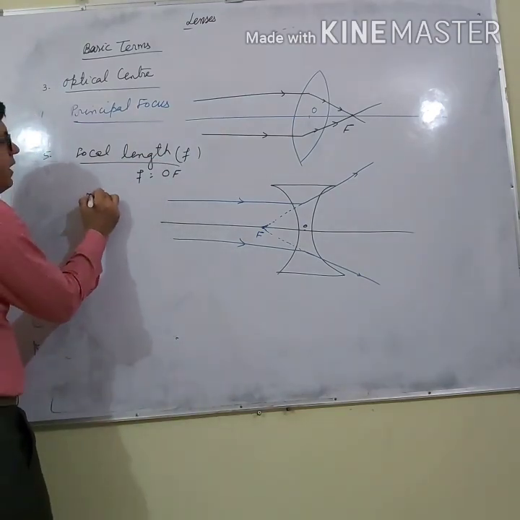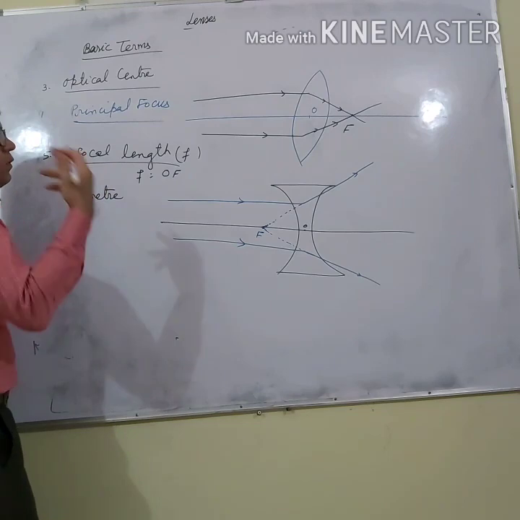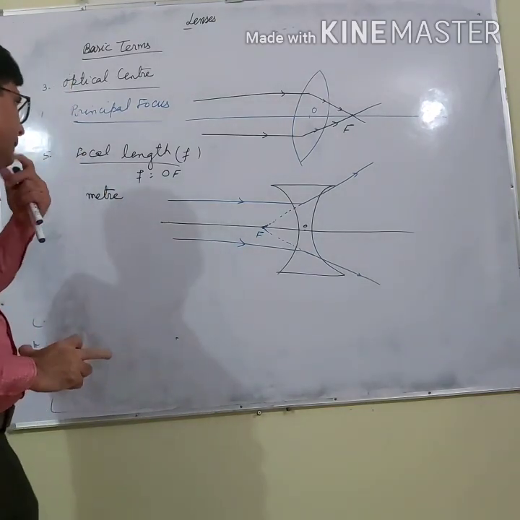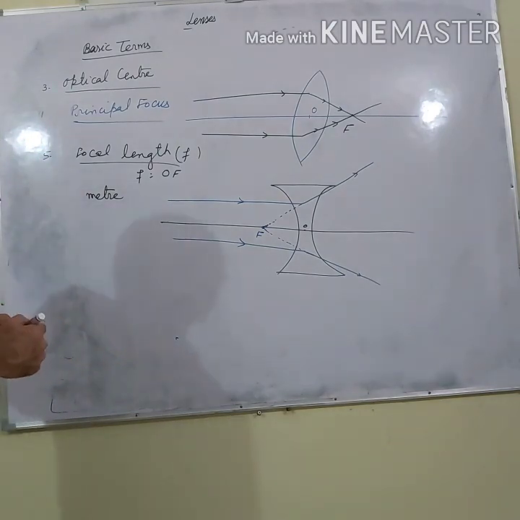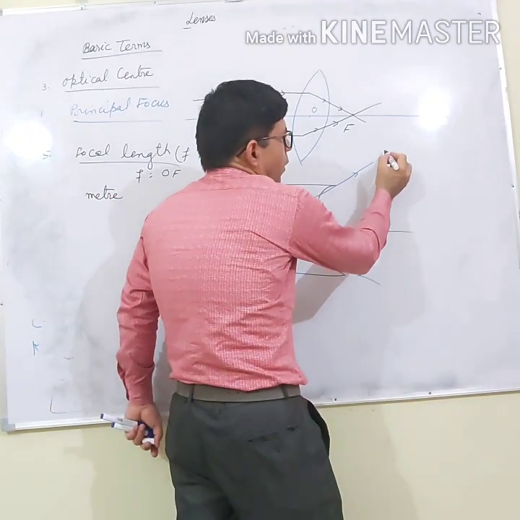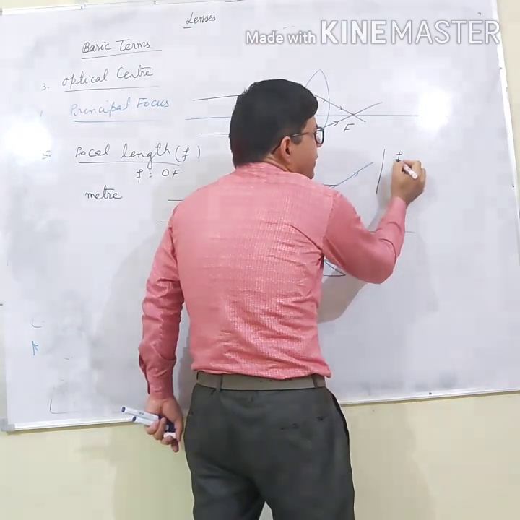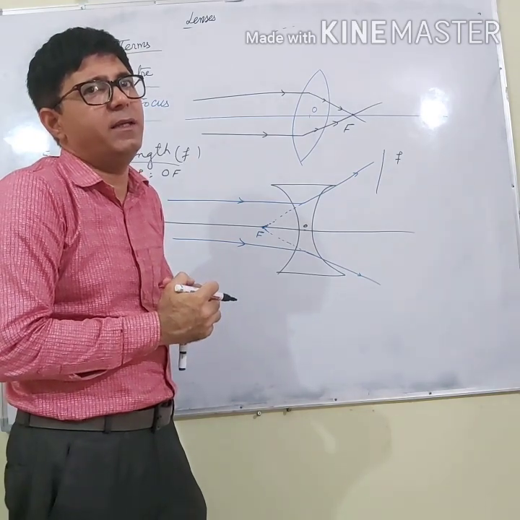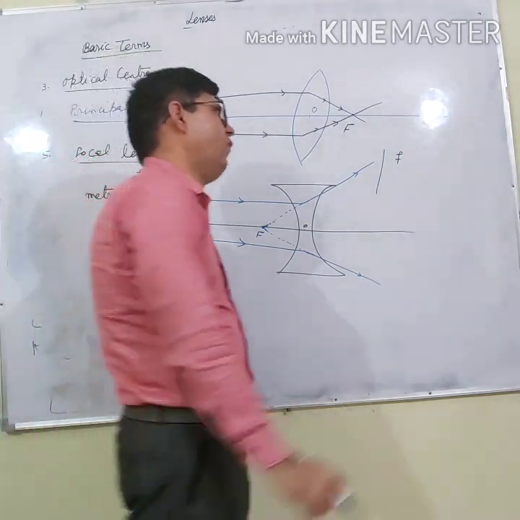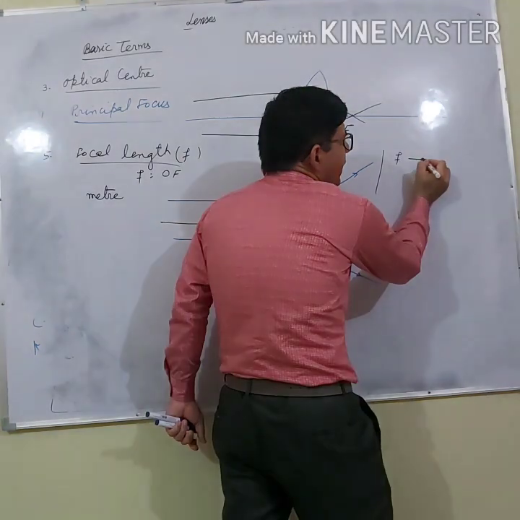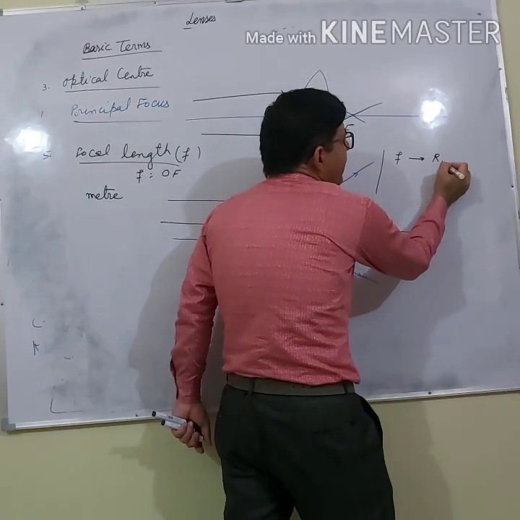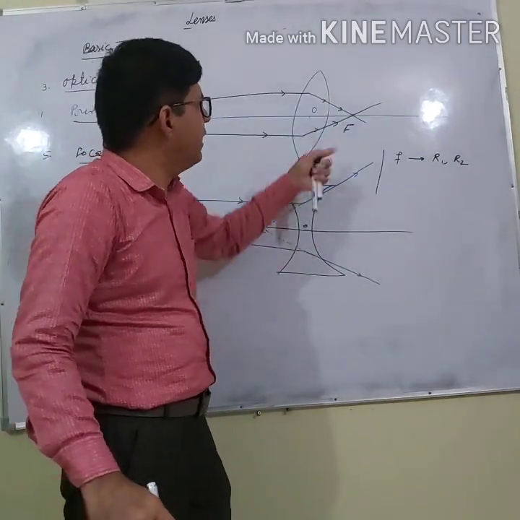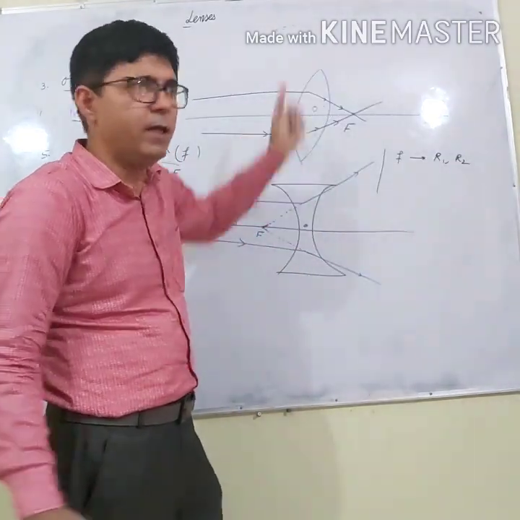And its SI unit is meter. Why? Because the SI unit of length is meter. So the SI unit of focal length is meter. Now students, remember one thing. On what factors does the focal length depend? The focal length depends on the radii of curvature of the refracting surfaces that I have drawn.